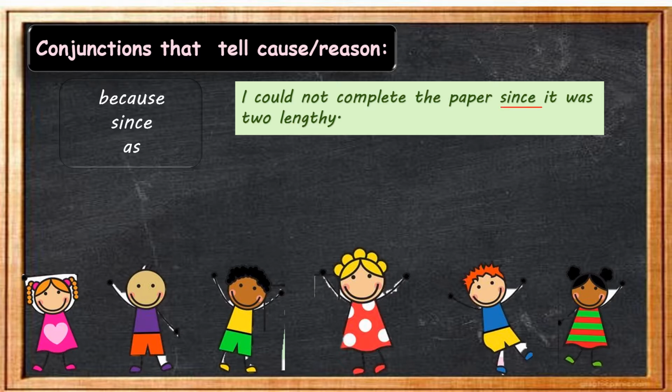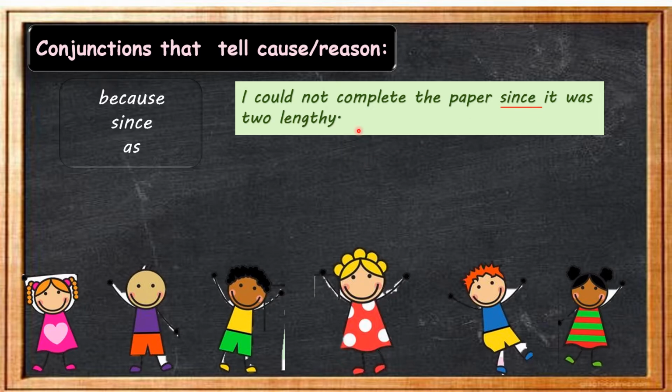Why could I not complete the paper? Because it was too lengthy. The same sentence I can speak in other ways: I could not complete the paper because it was too lengthy. I could not complete the paper as it was too lengthy.